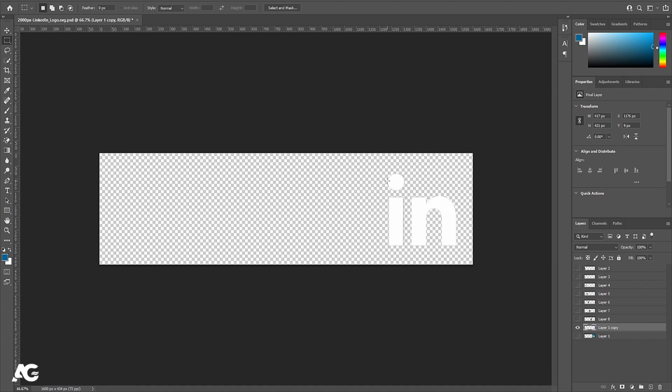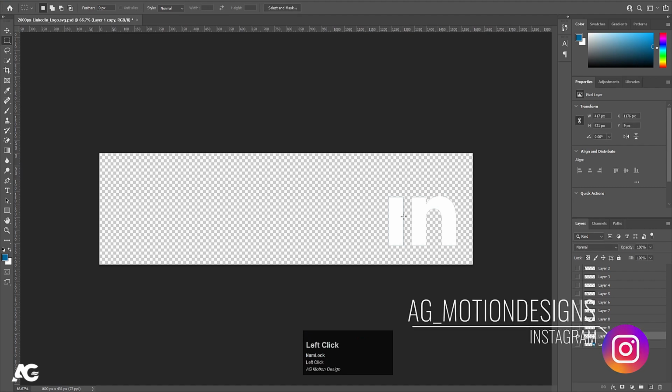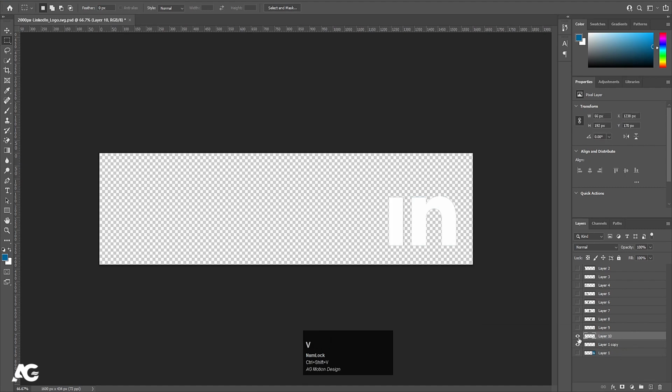Now after that, I'm going to select this one and hit Ctrl X, new layer, press Ctrl Shift V, hide it. Select this one, Ctrl X, new layer, press Ctrl Shift V and hide it. Select this one, Ctrl X, new layer, press Ctrl Shift V, hide it.